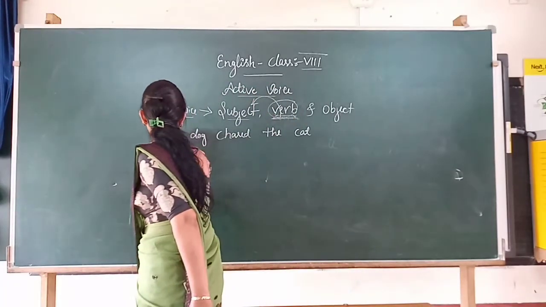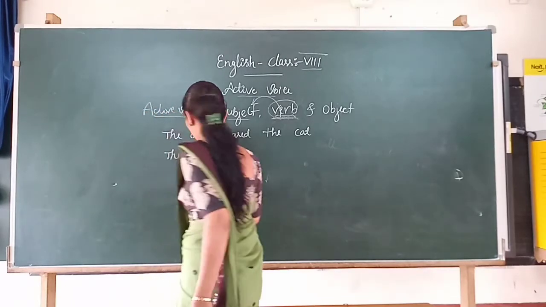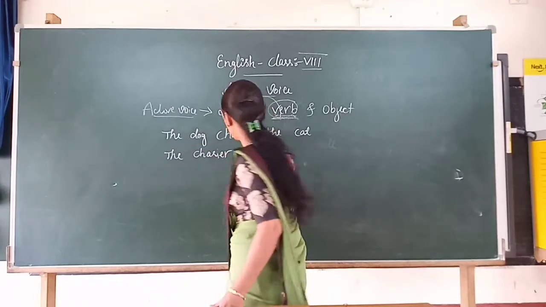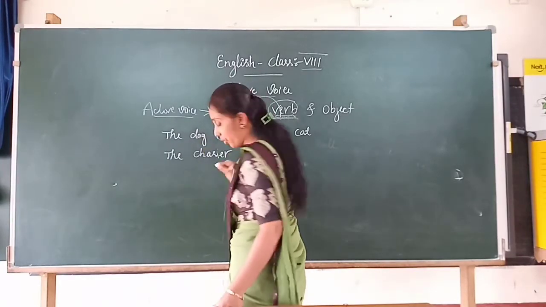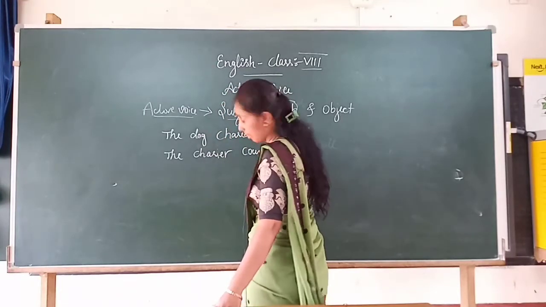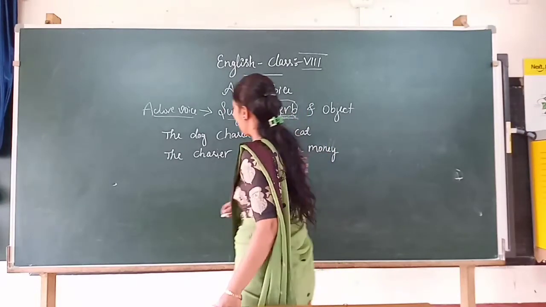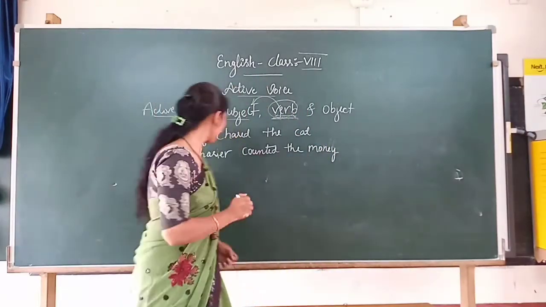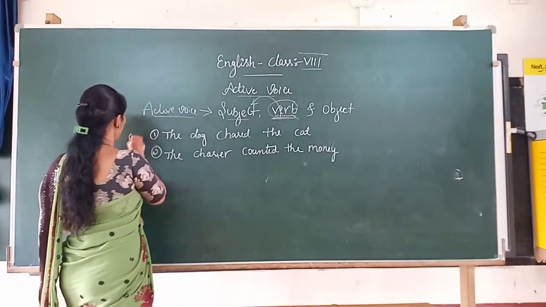Then the cashier counted the money. The cashier counted the money. Here, children, see the example.